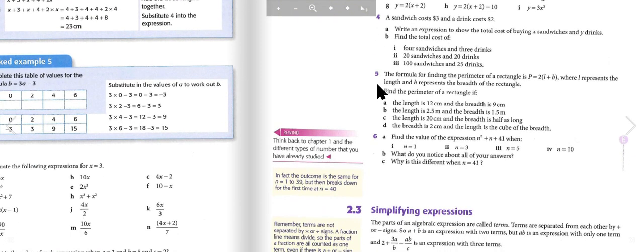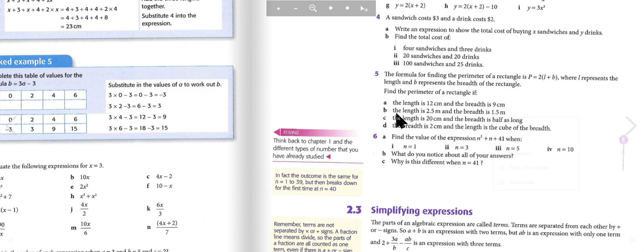Question number 5. The formula for finding the perimeter of a rectangle is P equals 2, open bracket, L plus B, close bracket, where L represents the length and B represents the breadth of the rectangle. Find the perimeter of a rectangle if the length is 12 centimeters and the breadth is 9 centimeters.